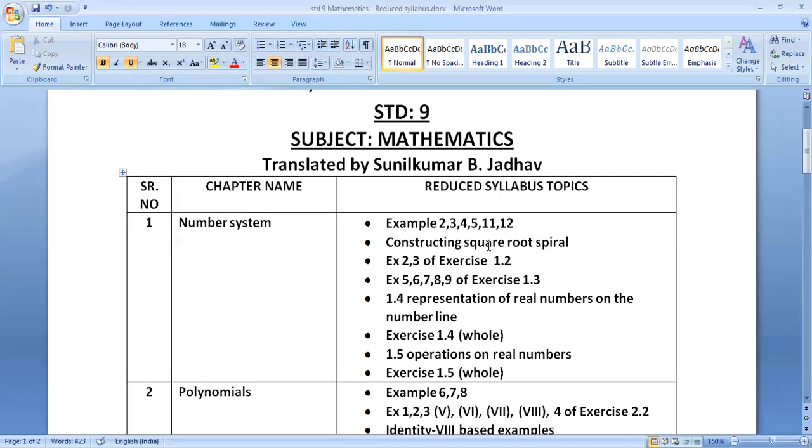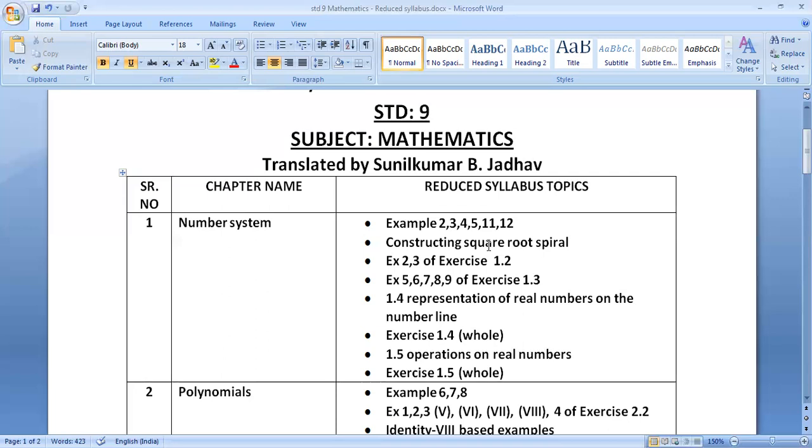Page number 11, example 6 is included. On the same page, example 7 included. Example 8 included. Page number 12, example 9 included. Page number 13, example 10 included. As well as exercise 1.3, sums number 1, 2, and 3 are included.